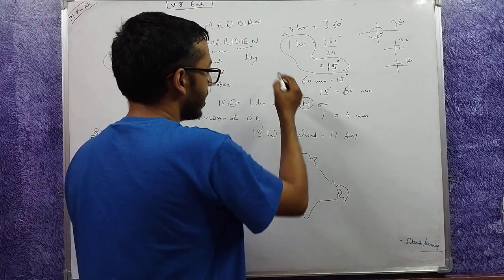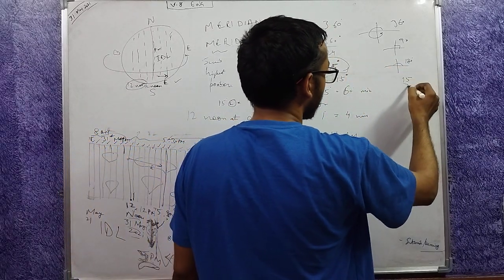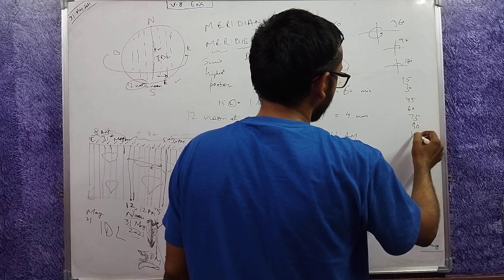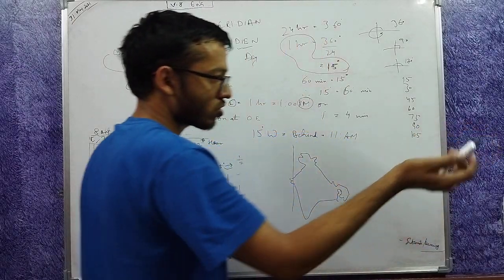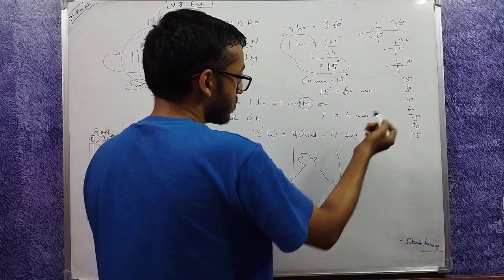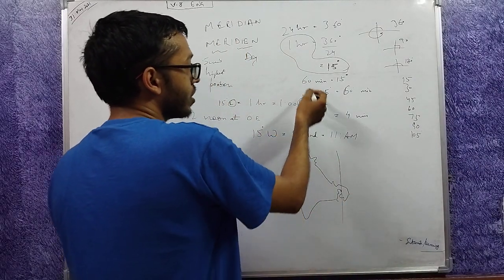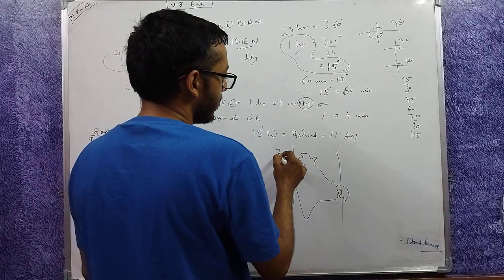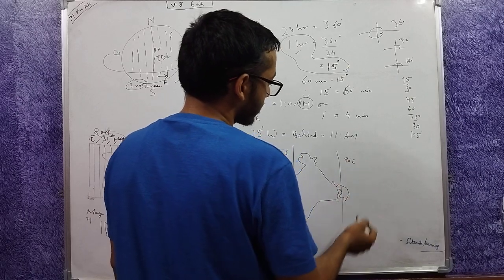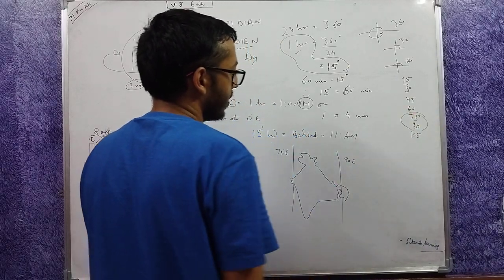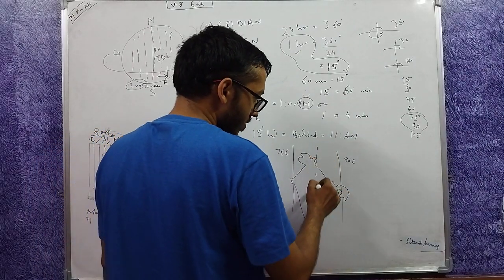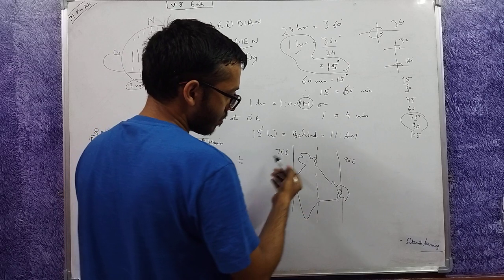The multiples of 15 degree are 15, 30, 45, 60, 75, 90, 105 degree east or west, both are possible. So from India, two longitudes pass which are multiples of 15 degree, which give us multiples of 1 hour ahead: 75 degree east and 90 degree east. Both of them pass at the end. So what do we do? We choose the middle one.